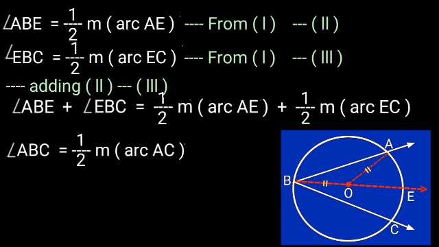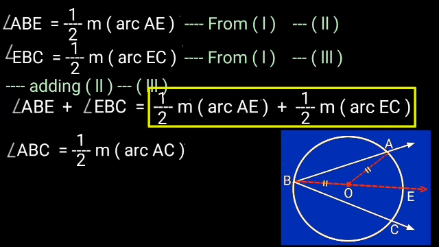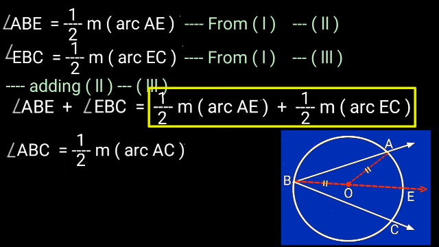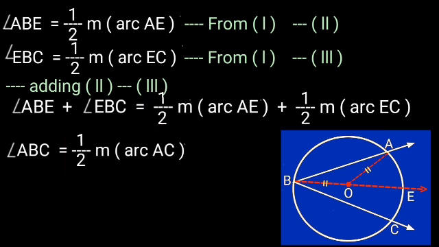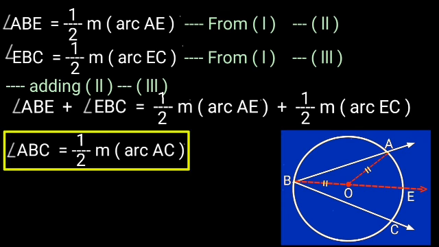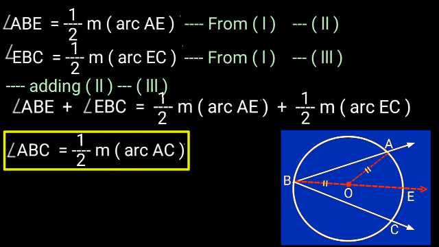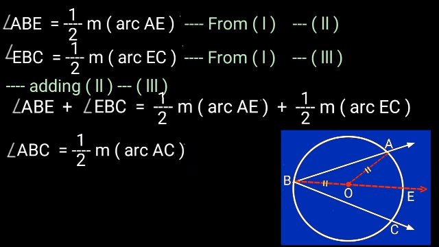The addition of these two arcs gives 1/2 of the measure of arc AC. Thus we prove that the measure of the inscribed angle is 1/2 of the arc intercepted by that angle.